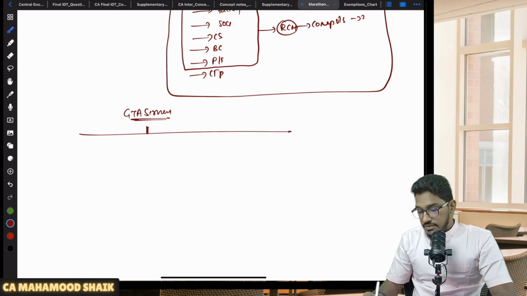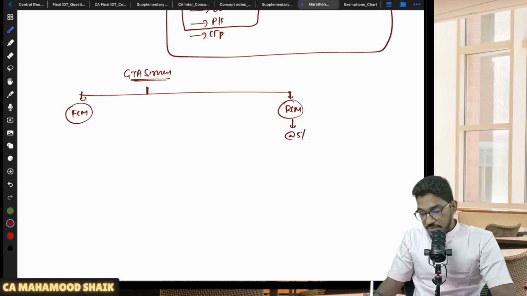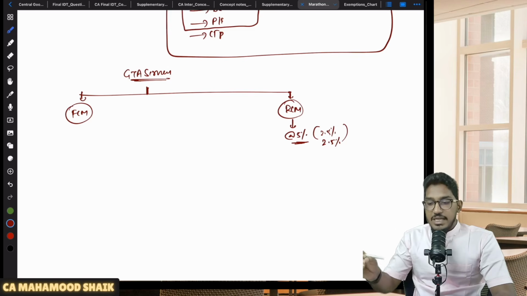See, in case of GTA services, as I have just told, there can be forward charge mechanism, if the supplier himself opts for it, and he will pay. Or if the supplier does not opt for forward charge mechanism, the recipient will pay the GST under reverse charge mechanism. If the recipient pays the GST under reverse charge mechanism, he is required to pay GST at the rate of 5%, 2.5% CGST and 2.5% SGST. Under RCM, the rate of GST which is required to be paid is 5%.